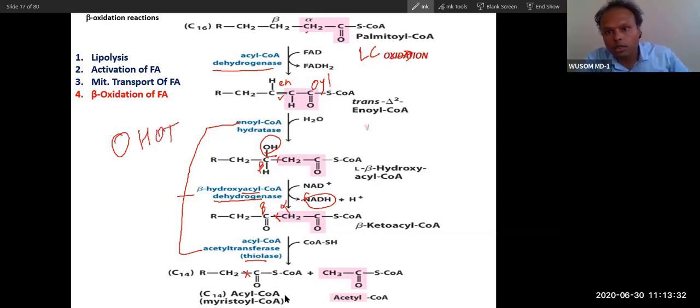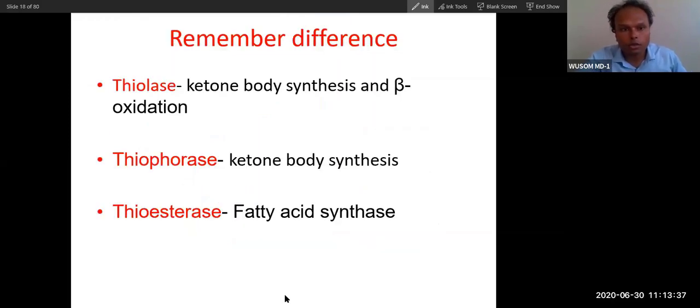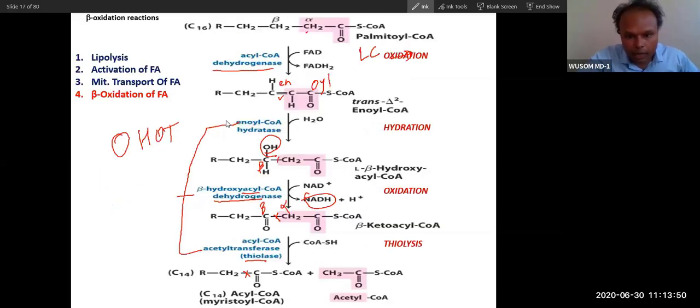So through this oxidation, hydration, oxidation, and then thiolase, remember the differences between these three enzymes. Thiolase is related to ketone body synthesis. Thiophorase is related to ketone body utilization, which we have described.